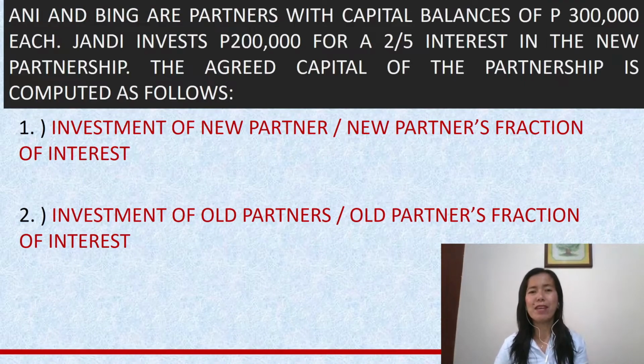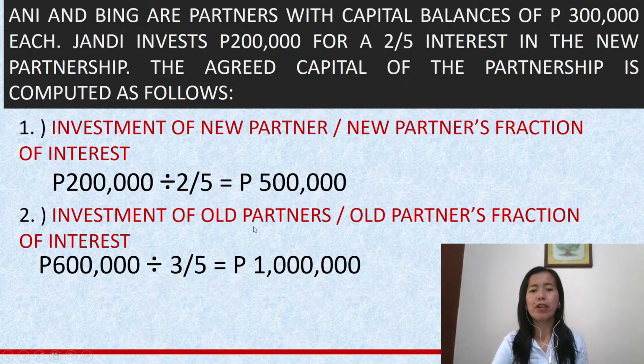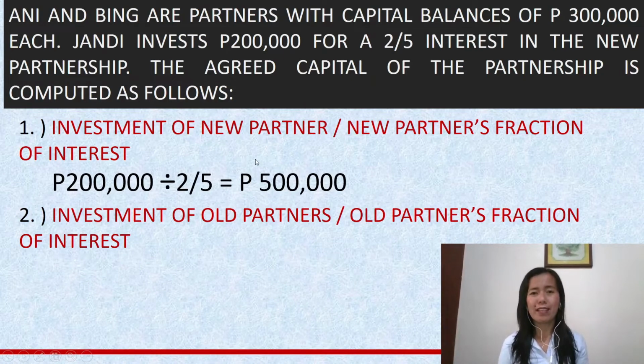We have Annie and Bing, partners with capital balances of 300,000 each, and John D invests. So invest, that means John D is our new partner. How much is the investment of the new partner? 200,000 for a 2/5 interest in the new partnership. What is the agreed capital of the partnership using the first method? Using the investment of the new partner, which is 200,000, divided by the new partner's fraction of interest, which is 2/5. Therefore, the AC is 500,000. That is for method number 1.